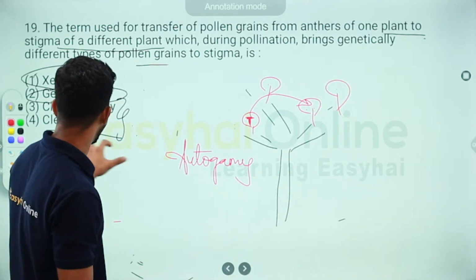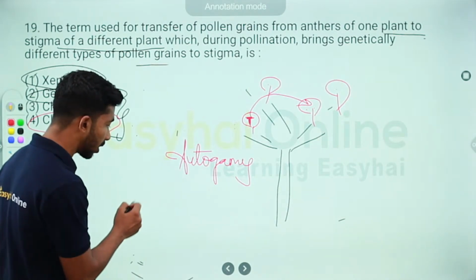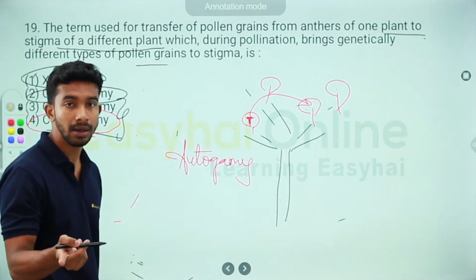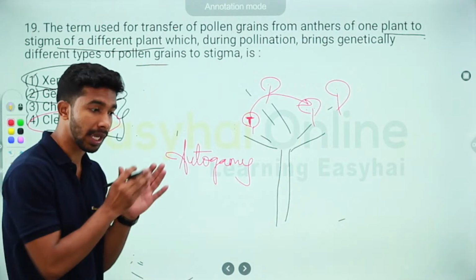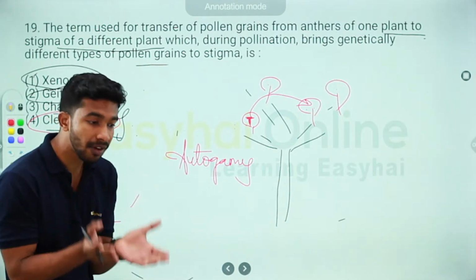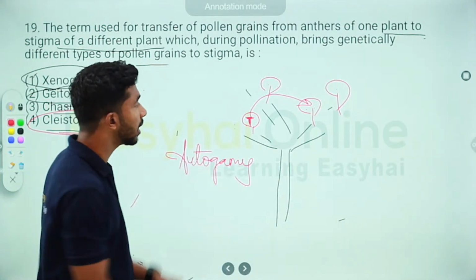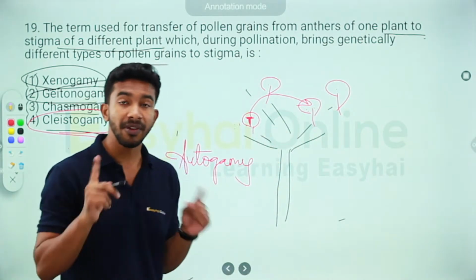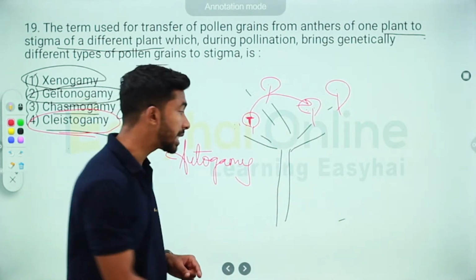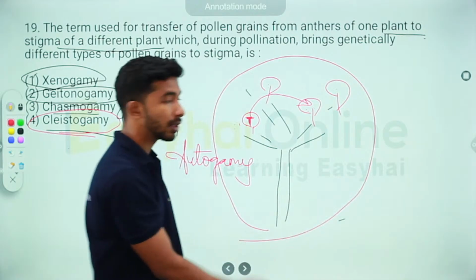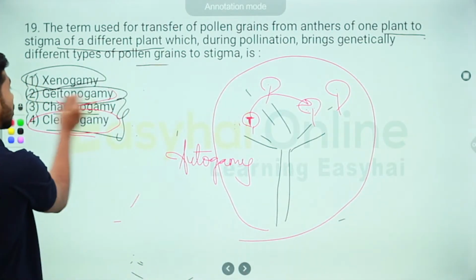If you take cleistogamy, the pollination happens within the same flower. The anther and the stigma are from the same flower. But here, the anther and the stigma are from different flowers, but they are from the same plant. So that is your geitonogamy.